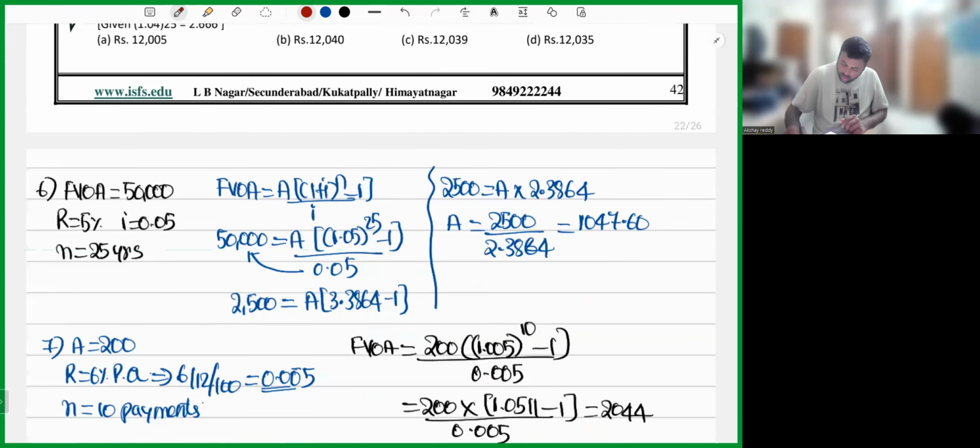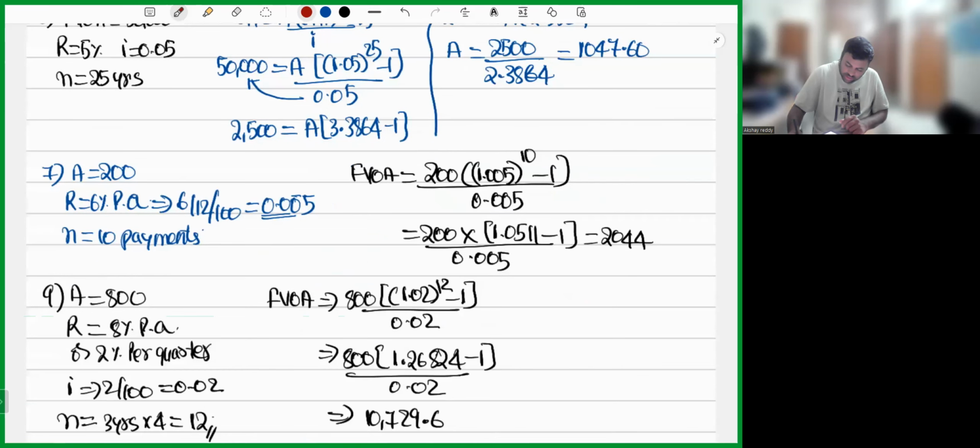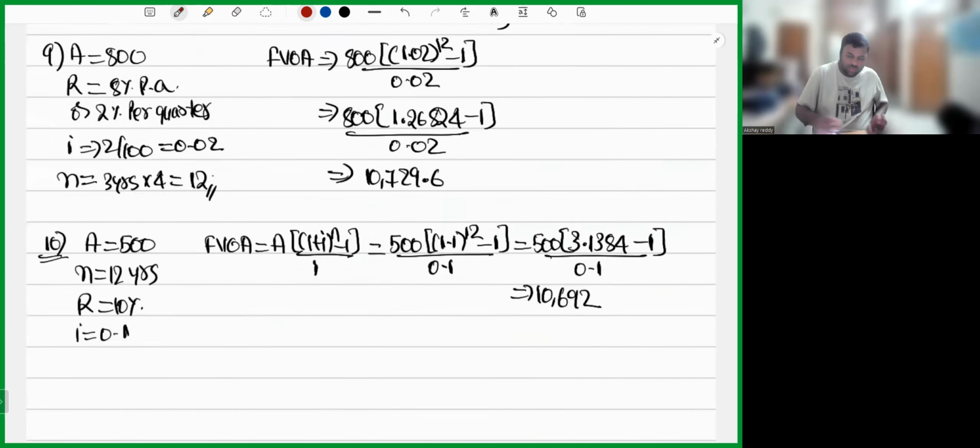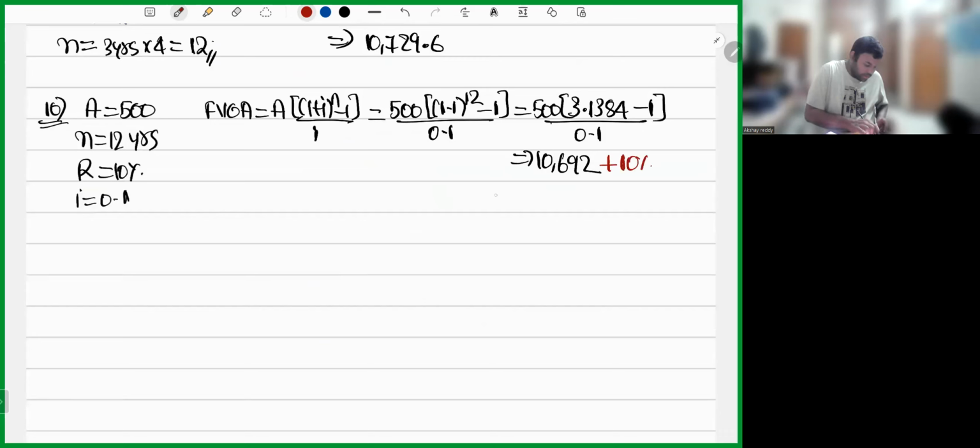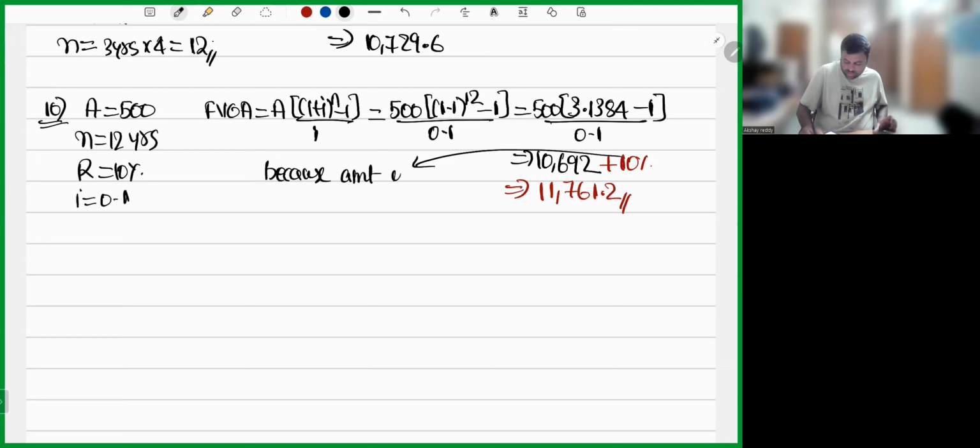So I'll simply go ahead and I'll add 1 year extra interest, that is 10%. So 10,692 plus 10%, it is 11,761.2. Okay. Why I am adding plus 10%, my dear friends? Because amount is left in bank for an extra year.